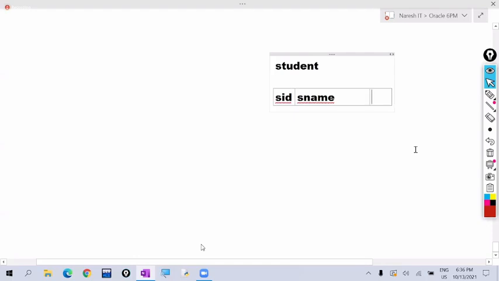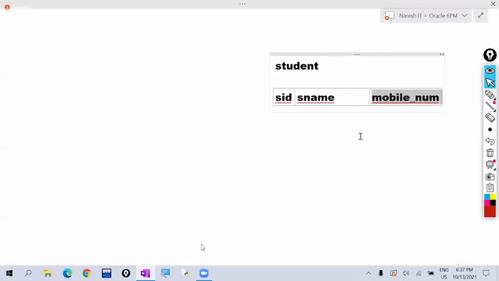Like this, we can drop the column. We can add the column. We can add the constraints. We can drop the constraints. All these things we will do by using DDL commands. So DDL commands are used to create the tables and to change the structure of the tables. Now this comes under structure.